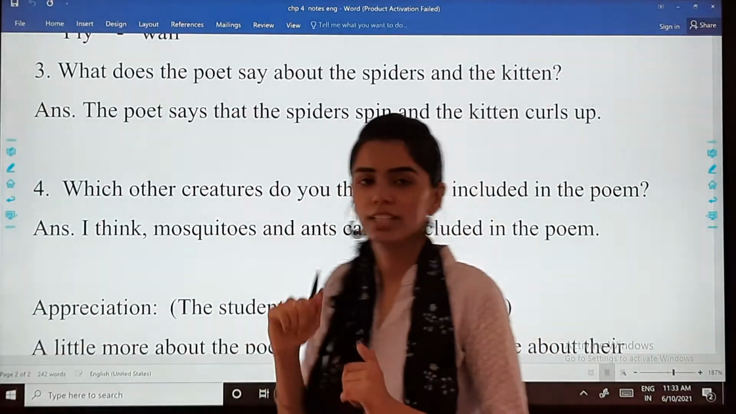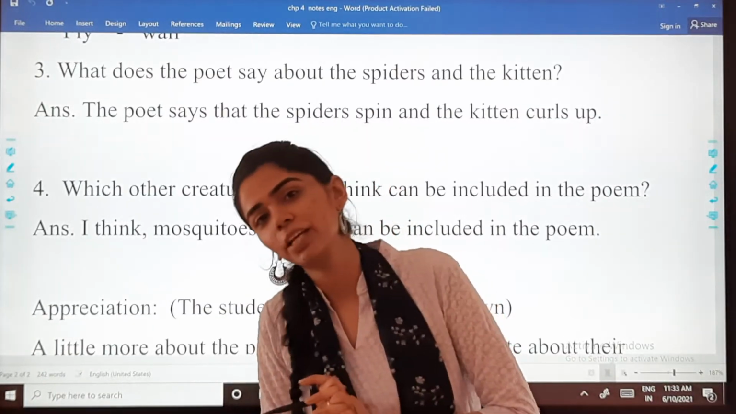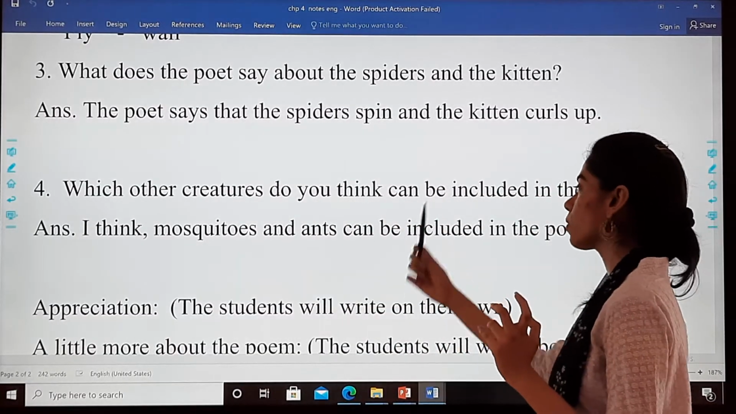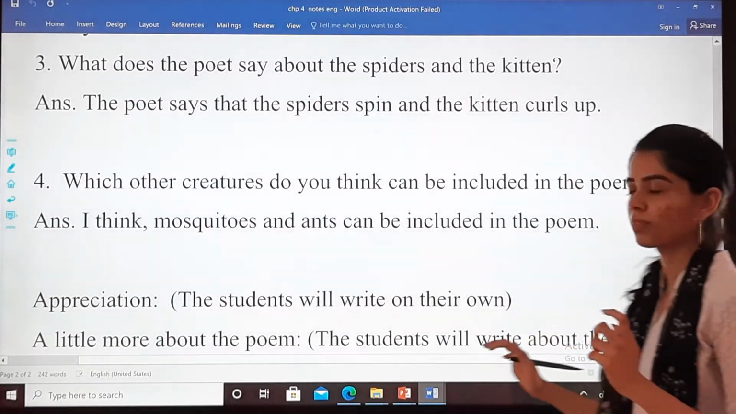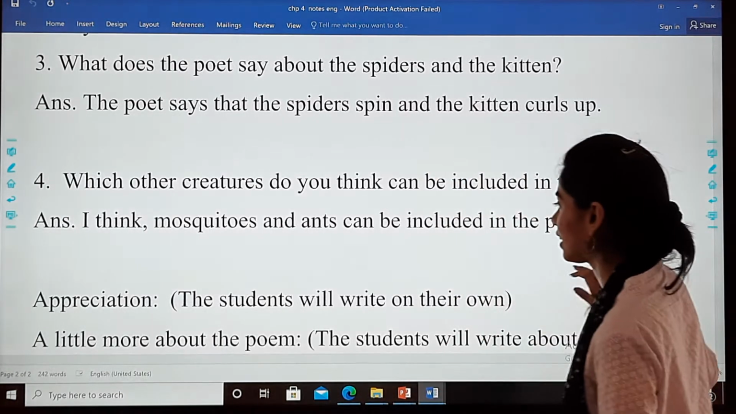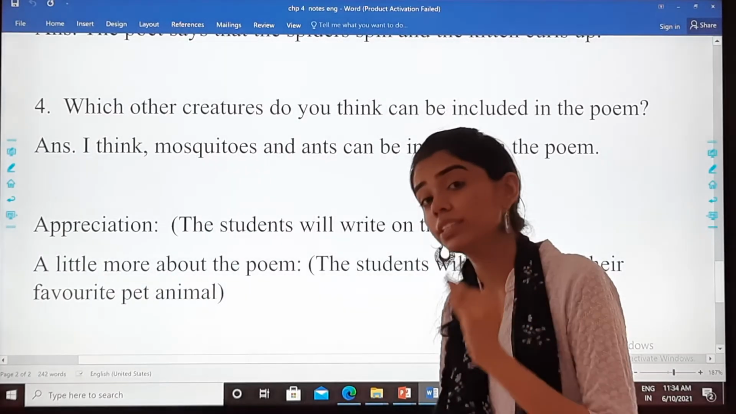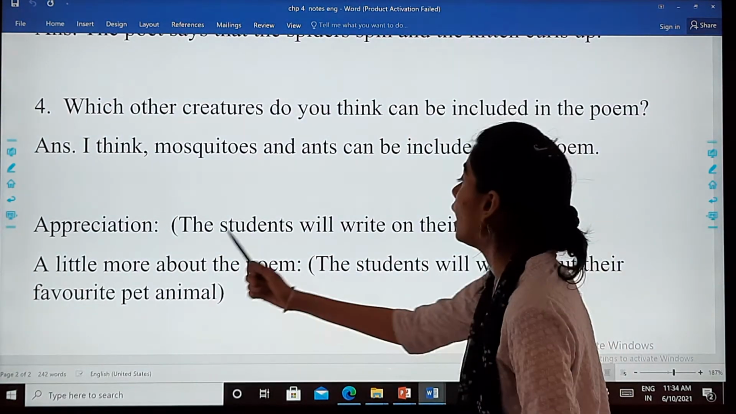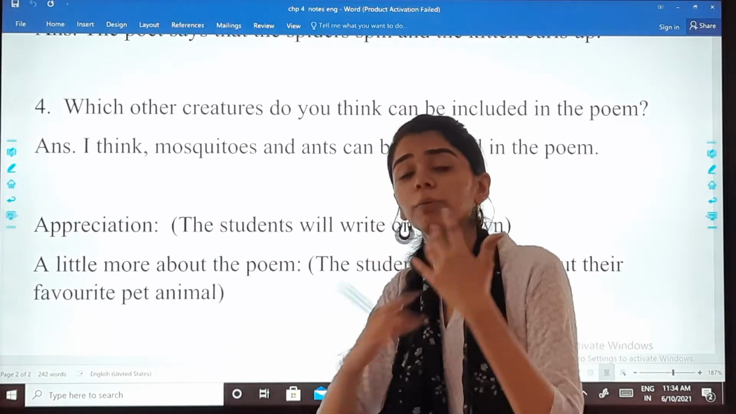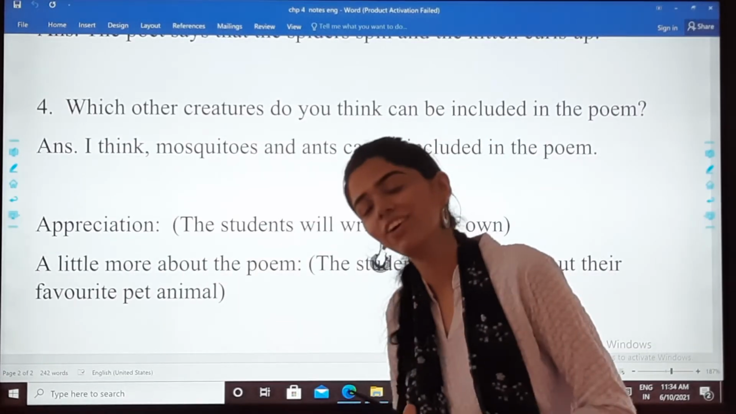Next. Which other creatures do you think can be included in this poem? I don't want you to look at this answer. You tell me which other creatures you feel can be included. If I give you options, I think mosquitoes and ants can be included in the poem, but this is my answer. You can add even more creatures to it. Then appreciation. There is a question of appreciation that you have to write on your own, also a little more about the poem. For that section also, use your own imagination and write it on your own. Then we will discuss it in the online class.